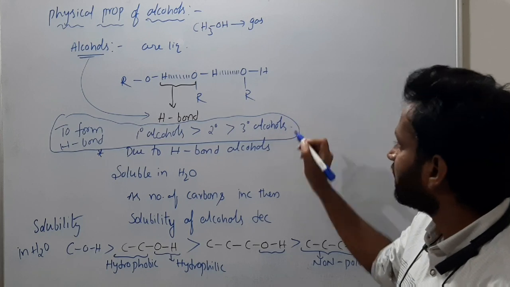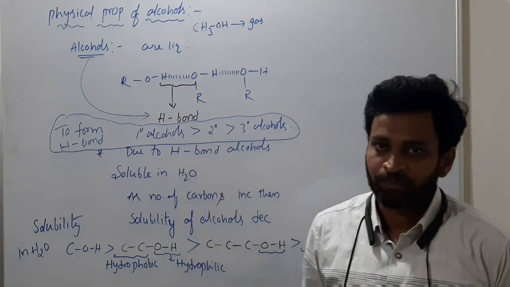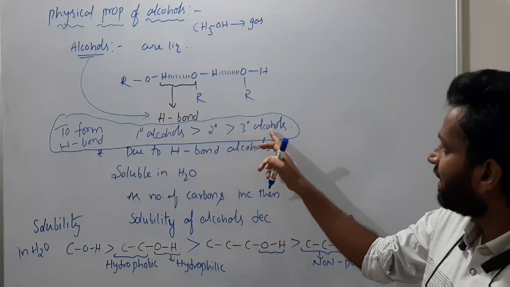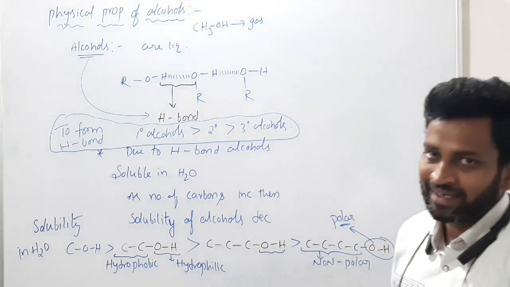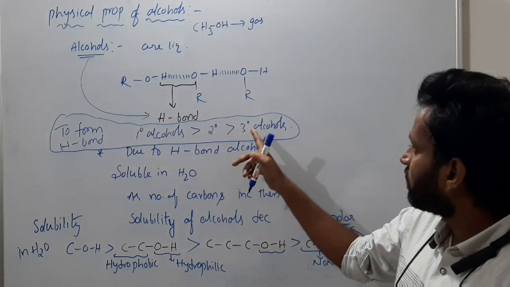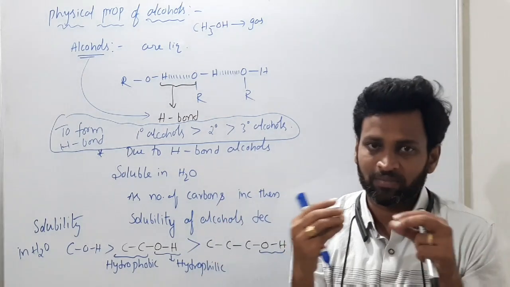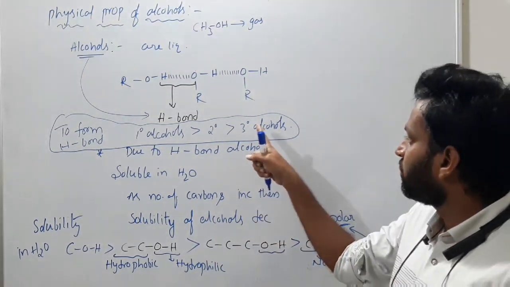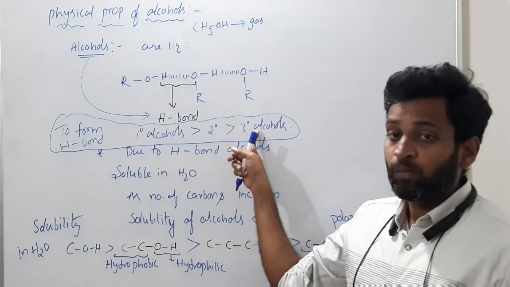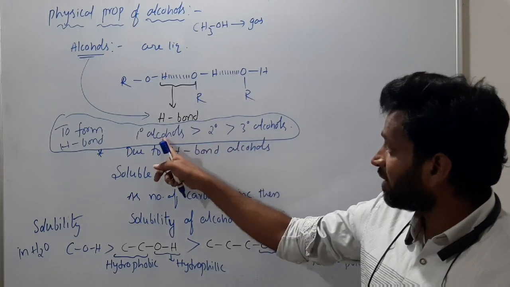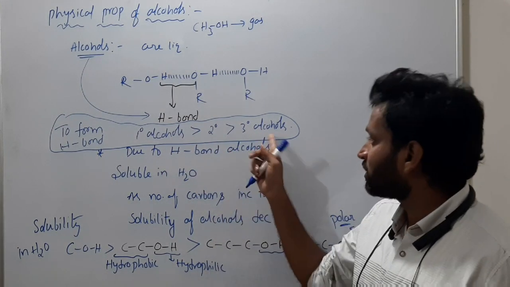Primary has the greatest ability to form H bonds, because as the number of alkyl groups increases, there is steric hindrance. So the OH groups cannot come closer because repulsion takes place due to more alkyl groups. Which has more alkyl groups, primary, secondary or tertiary? Tertiary.